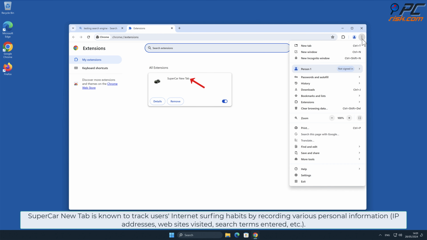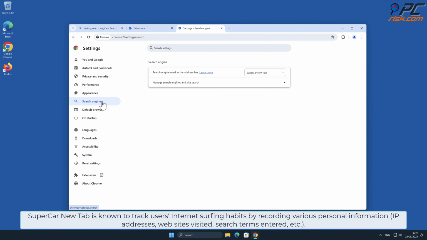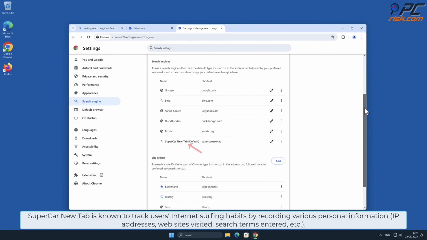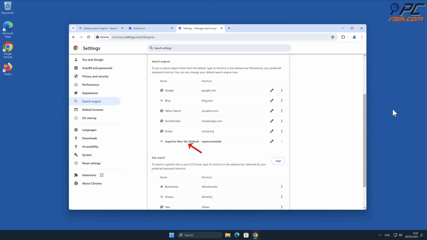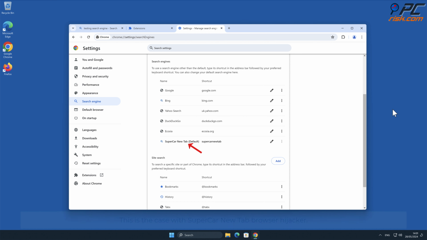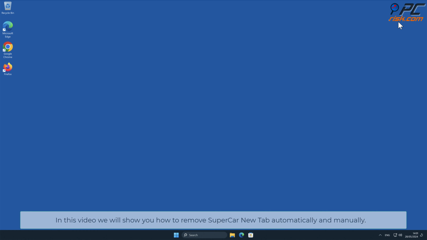SuperCar New Tab is known to track users' internet surfing habits by recording various personal information, such as IP addresses, websites visited, search terms entered, and other. Such behavior can lead to privacy issues or even identity theft. This is the case with SuperCar New Tab browser hijacker. In this video, we will show you how to remove SuperCar New Tab automatically and manually.